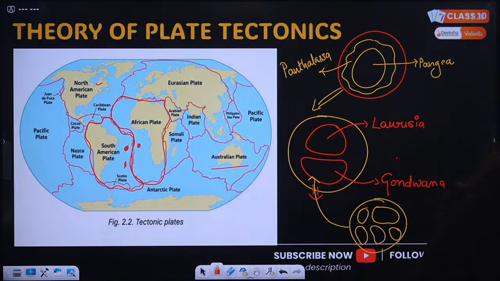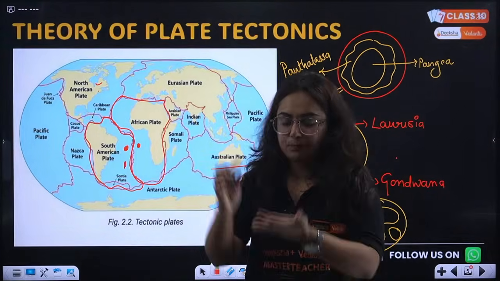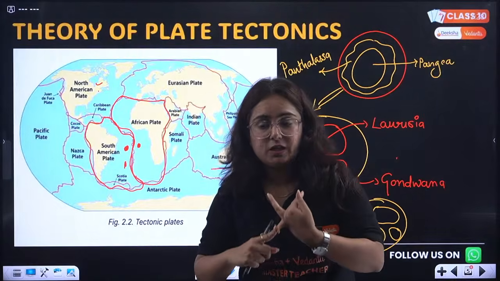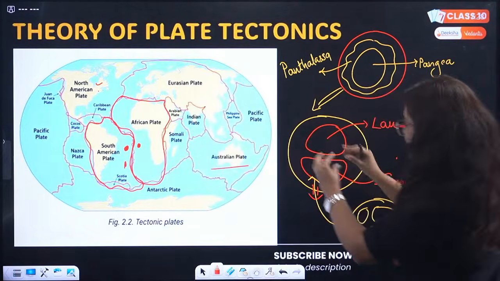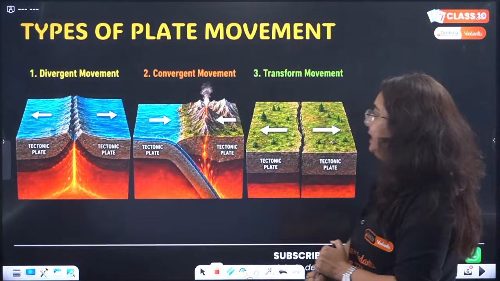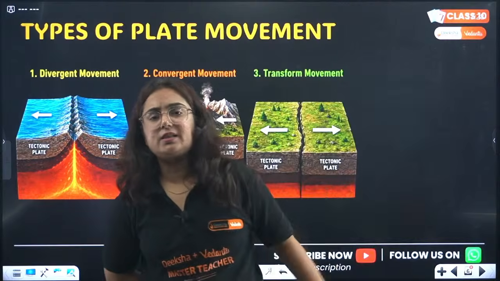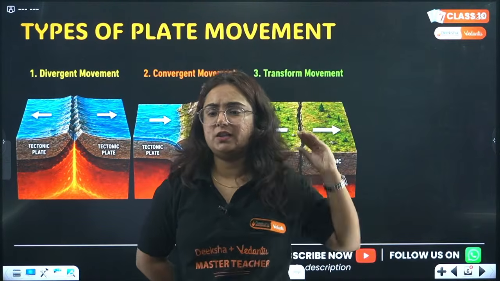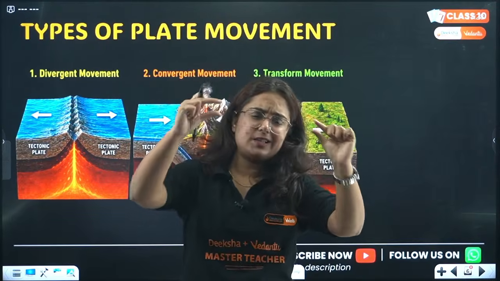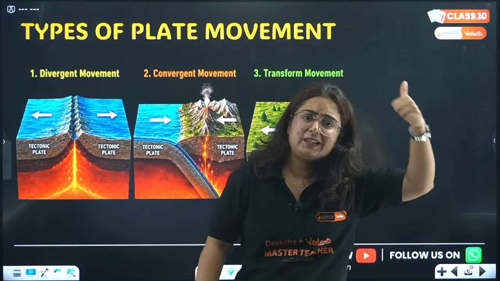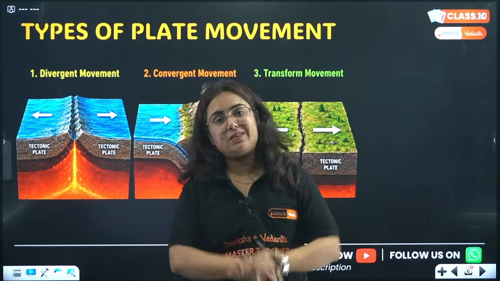So this is referred to as the theory of plate tectonics. What the chapter asks is, first, the interiors of the earth, and second, the theory of plate tectonics. And this is the brief of the theory of plate tectonics. Now, ma'am, but the chapter's name is Shaping of the Earth's Surface. What is the name of the chapter? Shaping of the Earth's Surface. How is this plate tectonic theory responsible for shaping the earth's surface?